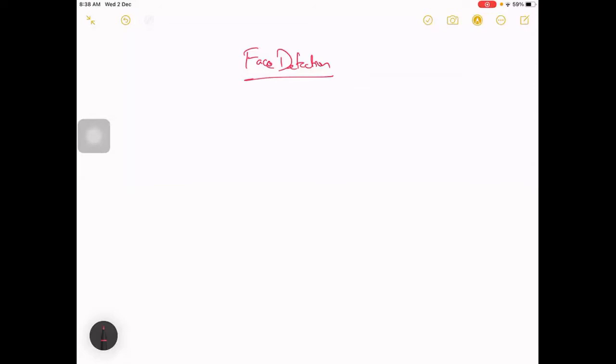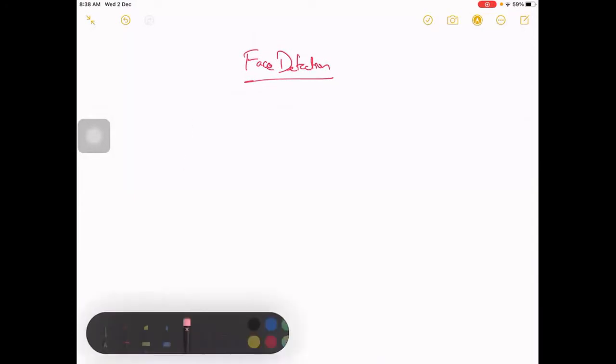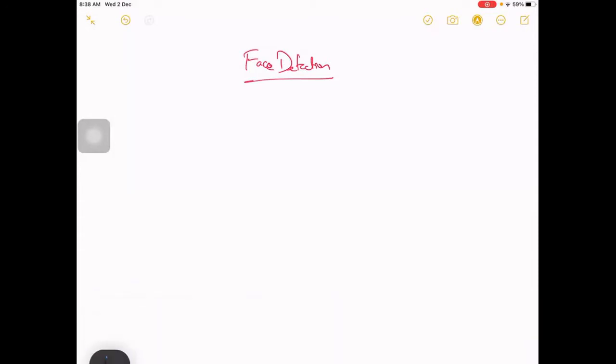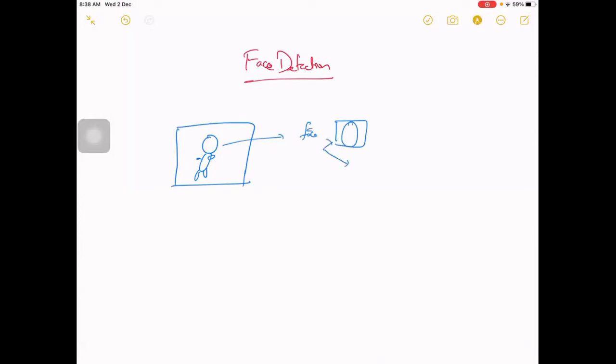Face detection using deep learning. So how can we do face detection with our knowledge, with the topics we have discussed so far? Can any one of you suggest what kind of method can be used? Let's say you have captured an image that contains an individual. How are we going to detect a face? Face detection means detecting where the face is, and then also classifying who that person is.